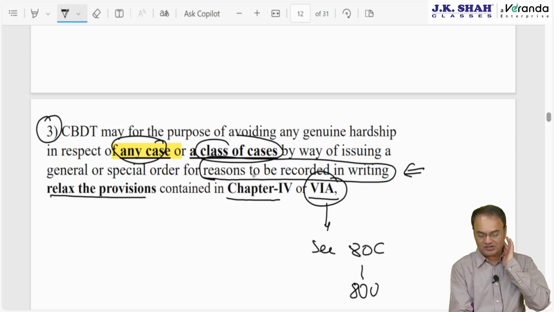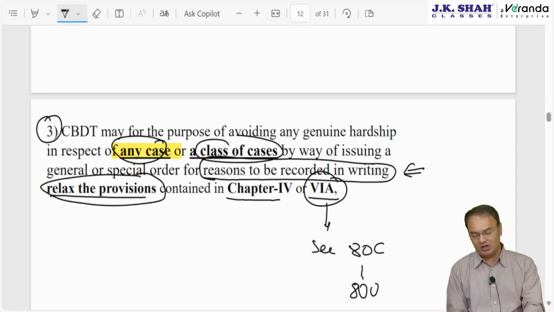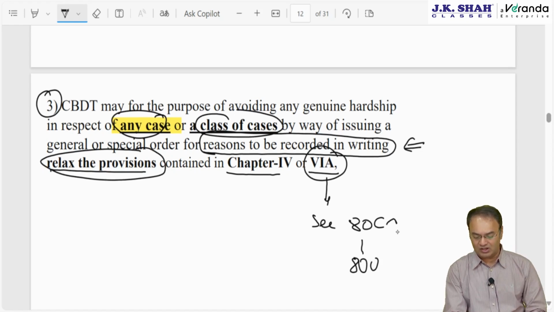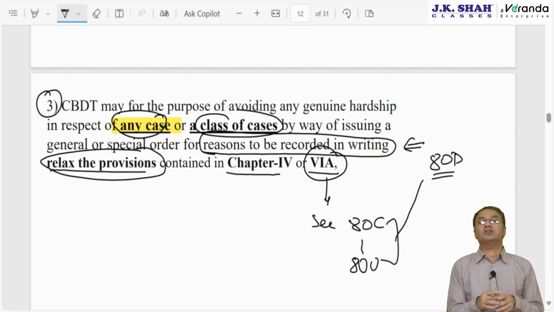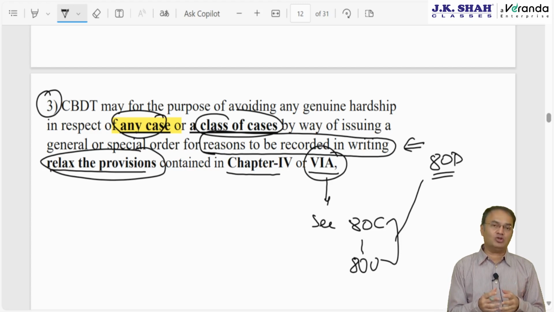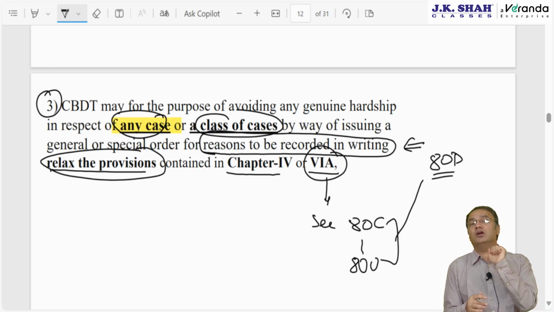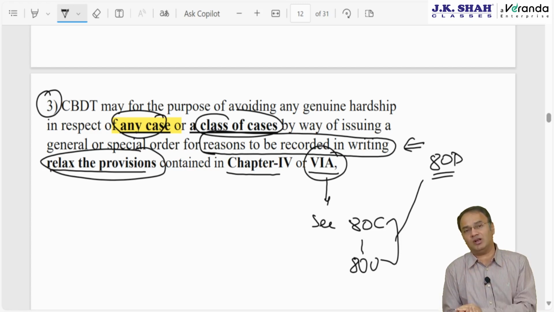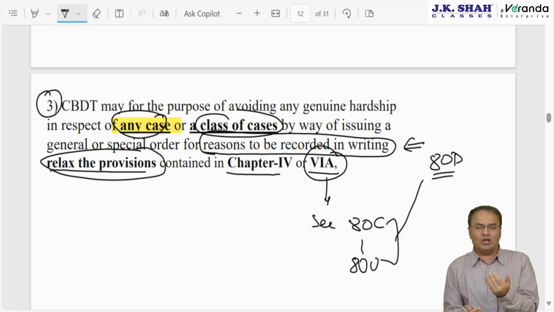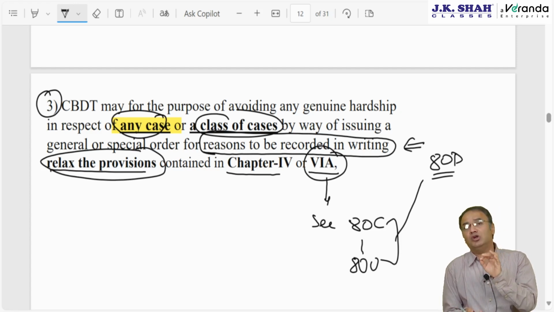So what can CBDT relax? How can CBDT relax the provision? The answer, for example, one of the sections here in chapter 6A is 80D, mediclaim, health insurance. One of the conditions is that payment of the mediclaim insurance should be made otherwise than by way of cash. But suppose any assessee has 3 bank accounts and a 20-year-old mediclaim policy. The assessee every year had been paying by account payee cheque, but this time all his 3 bank accounts are frozen by the GST department because of some human error or technical issue, and now the due date for paying the mediclaim premium is approaching.